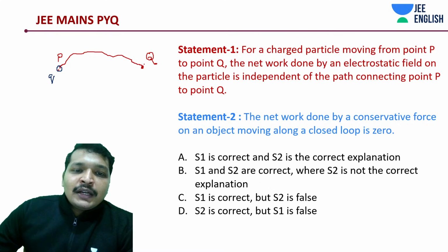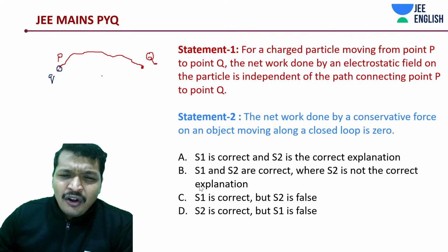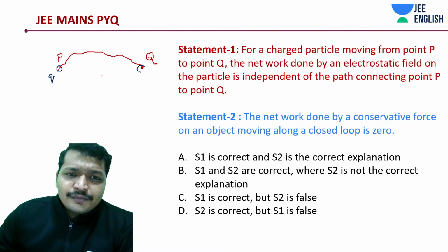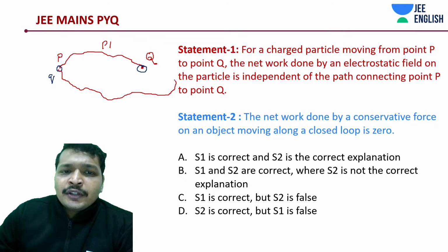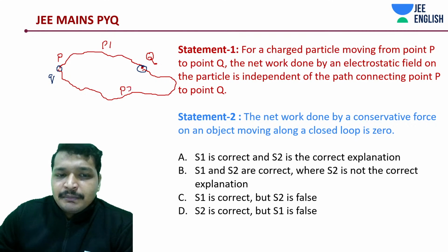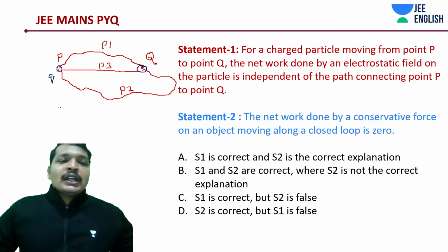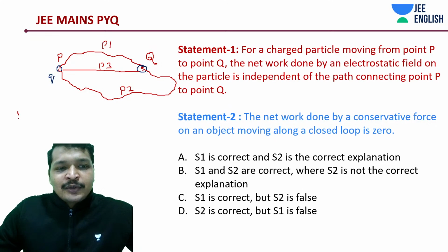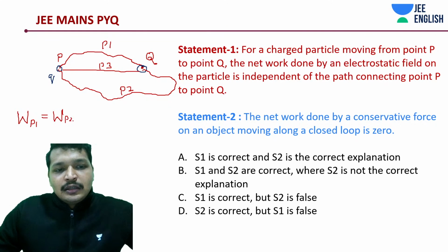Let's say there is a path P1 like this, and finally your charge reaches this place. There is also another path like P2, something like this. There's a path P3 like this, a straight one. Where is the work done greater? Work done along every path is the same, students, isn't it?